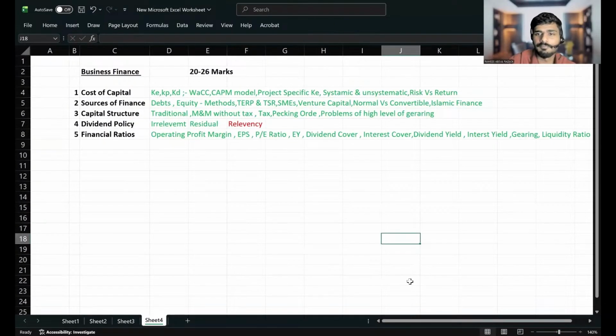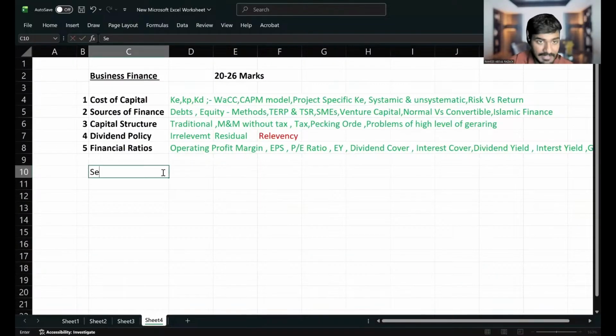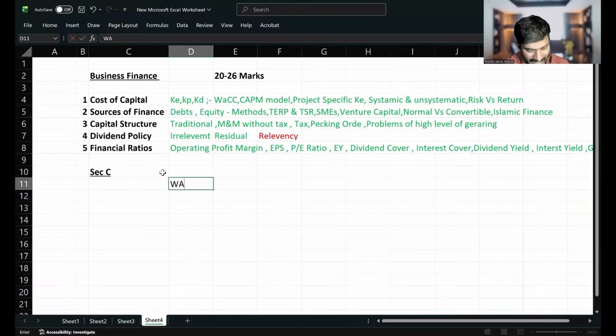From the whole thing, I can tell you only three types of questions can be tested in Section C. In Section C, you can expect only three types of questions, and one question can be WACC, calculation of weighted average cost of capital.